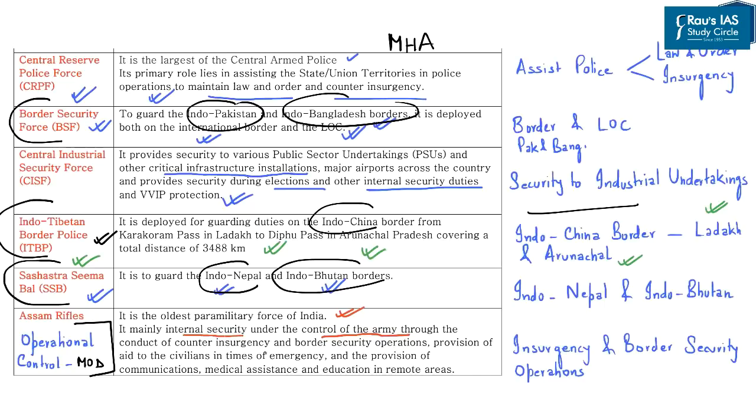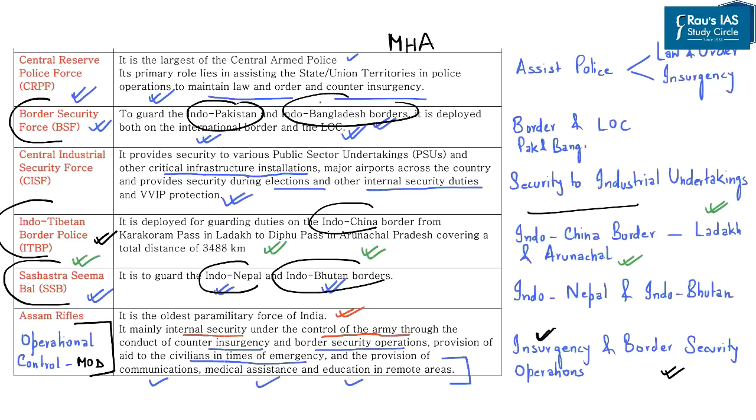Overall, Assam Rifles not only helps to maintain internal security but also conducts counter-insurgency and border security operations. It provides aid to civilians in times of emergency and also provides communication, medical assistance as well as education in remote areas. So these are some of the important functions of the different CAPFs.